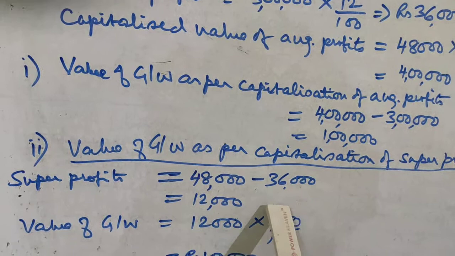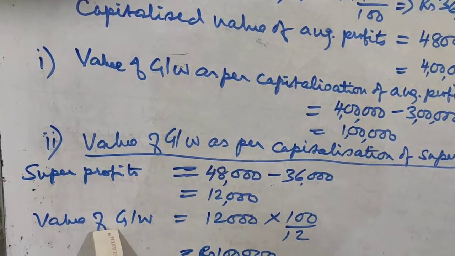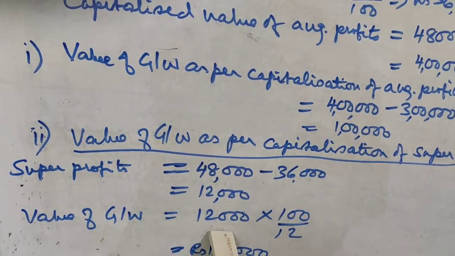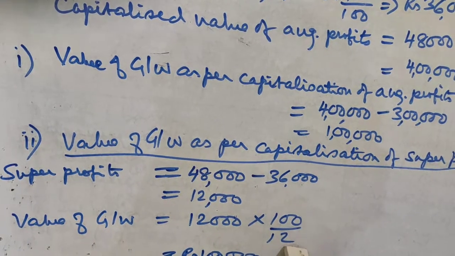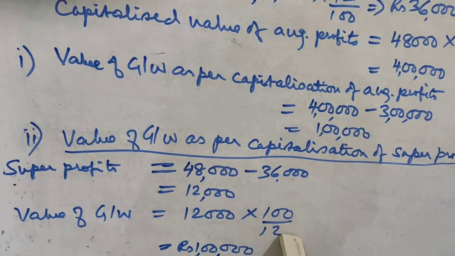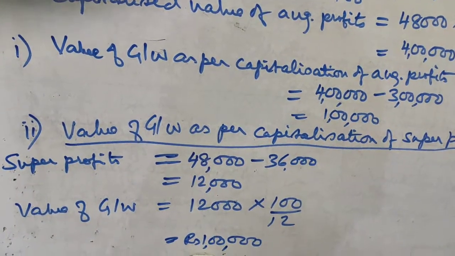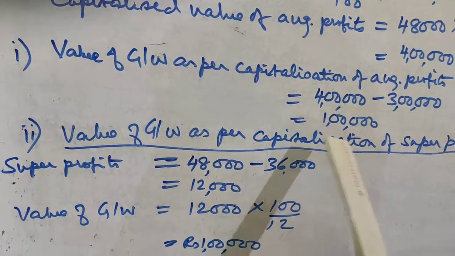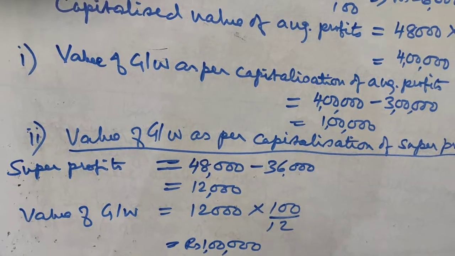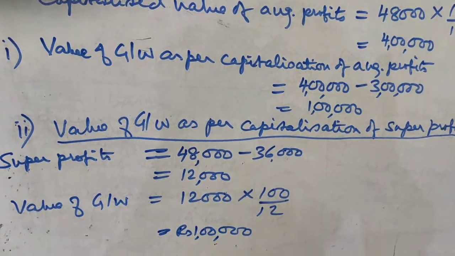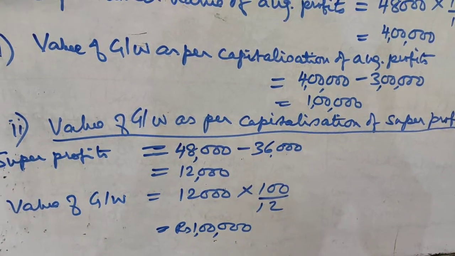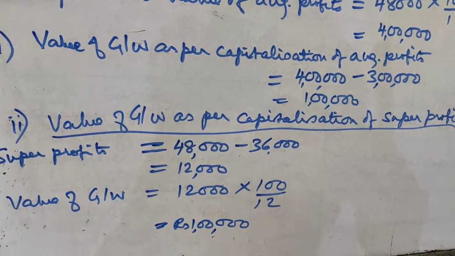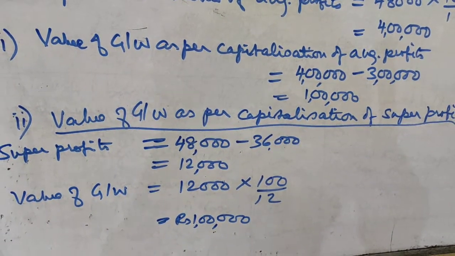Then straight away value of goodwill will be 12,000 into 100 divided by normal rate of return, that is 12. So that is 1 lakh. So in both the methods you see the value of goodwill comes to the same amount, that is 1 lakh. Whether we take capitalization of average profits method or capitalization of super profits method.